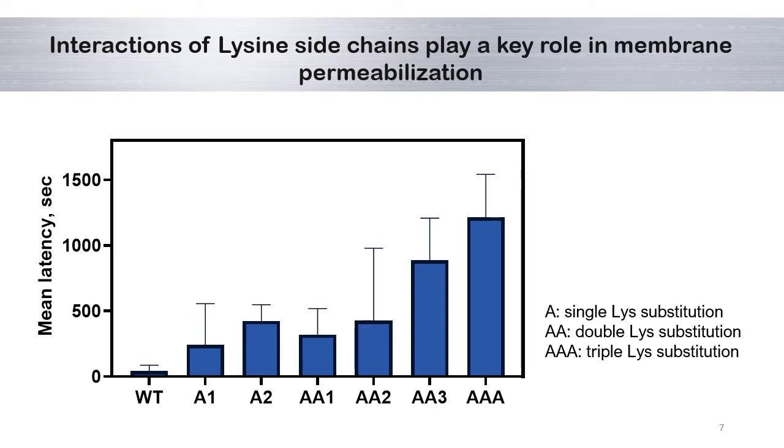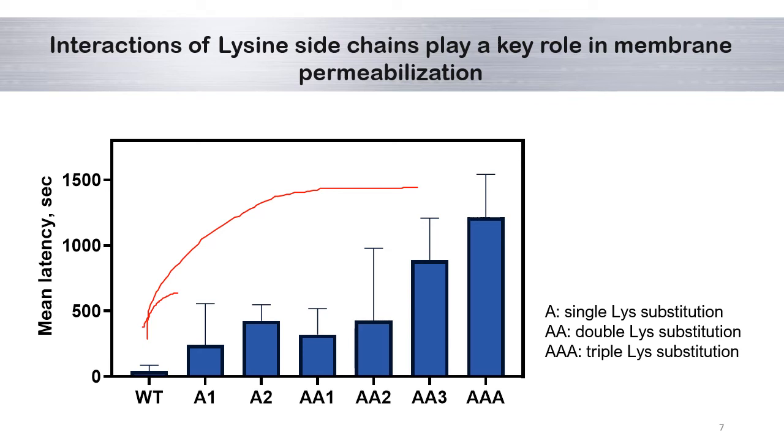Furthermore, we monitored the membrane permeation properties of these mutants. Latencies until the membrane permeation by each mutant are plotted. Substitutions of alanine for lysine increase the latency for membrane permeabilization by a factor of 6 up to a maximum of 30, showing that lysine side chains have an influence on the membrane permeabilization activity.